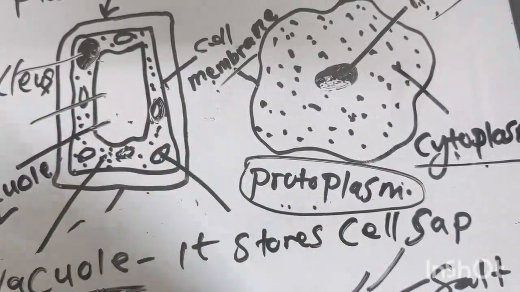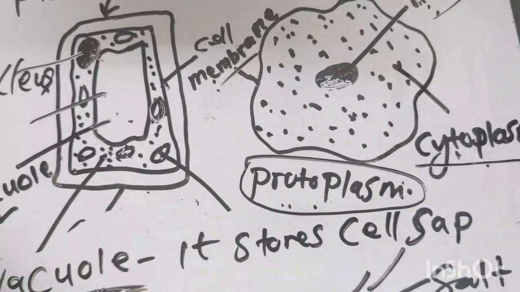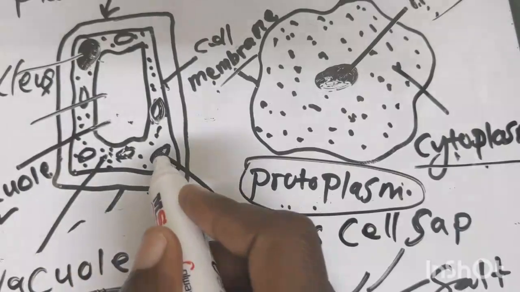Chlorophyll is just a green pigment found in plants. You see that color which is in plants, and it is green. Chlorophyll is the one that gives that color, and it is also the part that is used in photosynthesis.